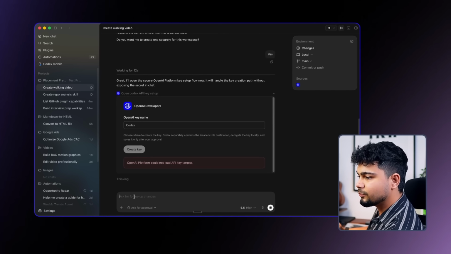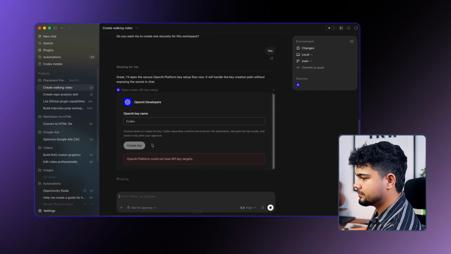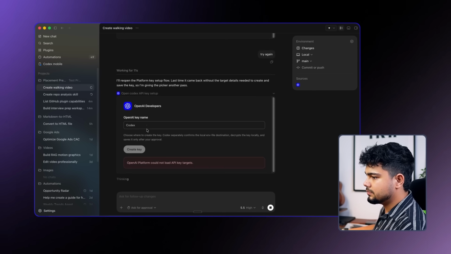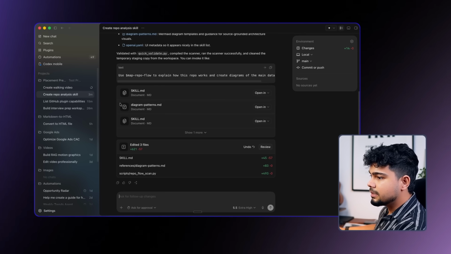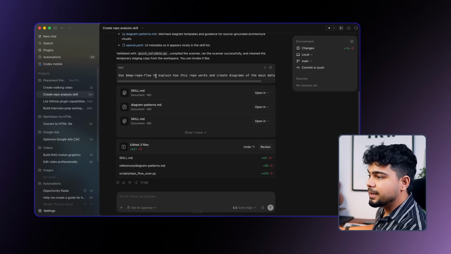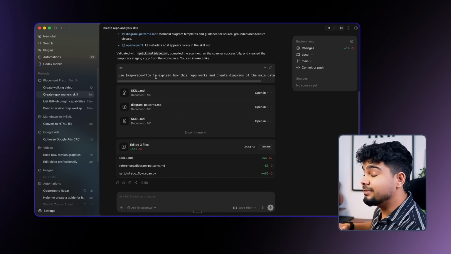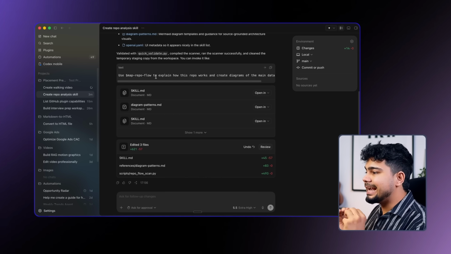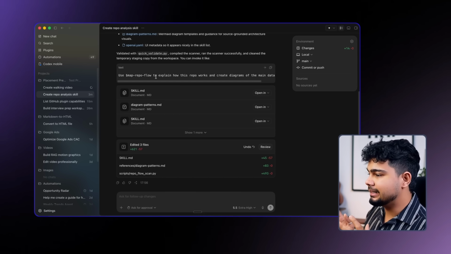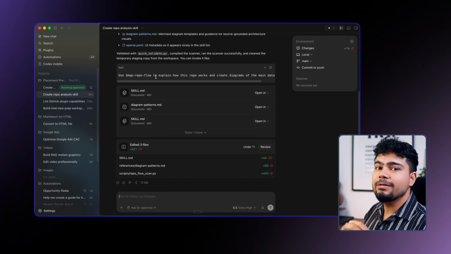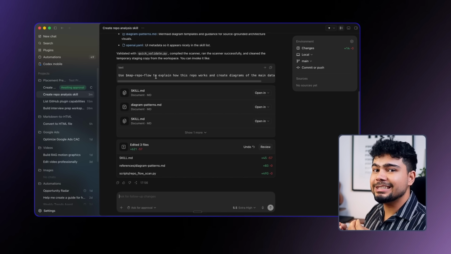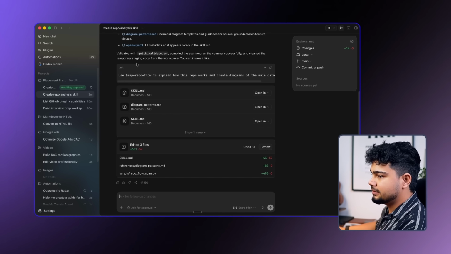As you can see, it asked me a question. Just clicked on allow. So as you can see, our map repo flow is ready. But what we can do now is we can put any open source repo and add map repo flow. It will find how the code is flowing. It will set up the repo for you. Let's give it a shot.